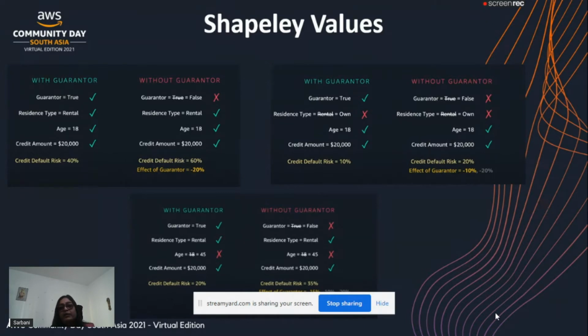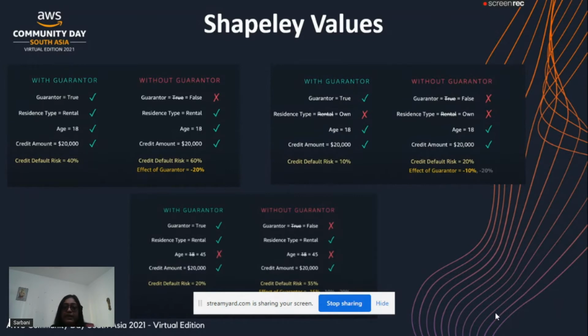Now another model is built, but here we change the guarantor value from true to false. It's like switching it off, but we are not deleting the feature. We switch the value from true to false, the rest of the features remain the same, and we build the same model again. Here we see the credit default risk comes up as 60%. So the risk has increased by switching the guarantor field from true to false. So there is an effect of this particular feature.